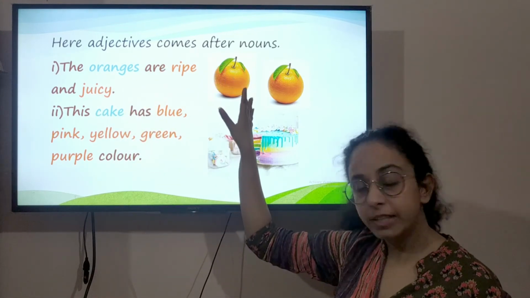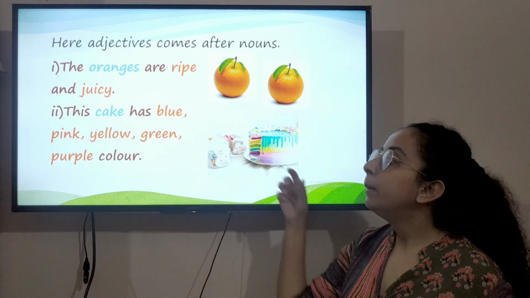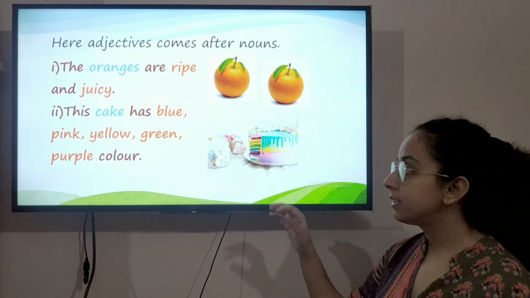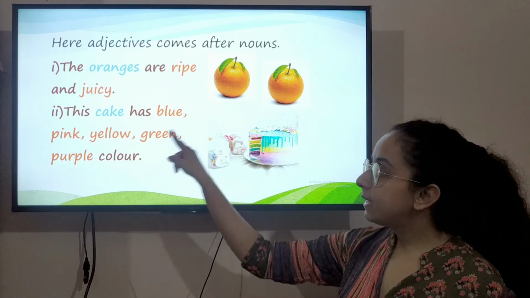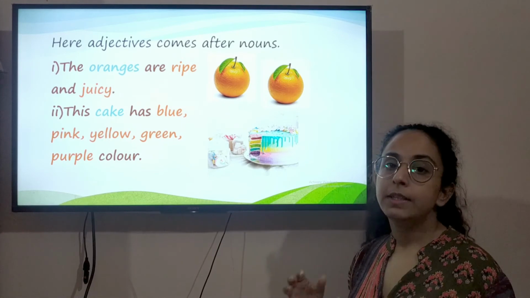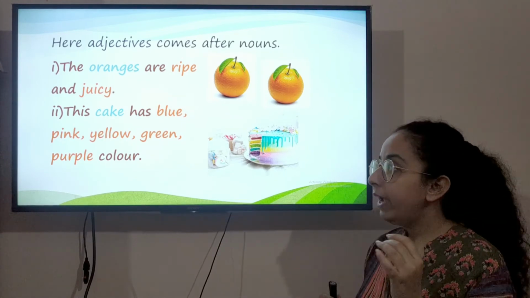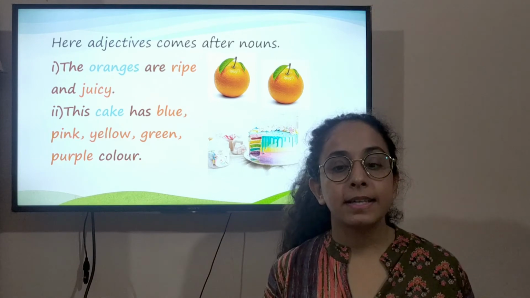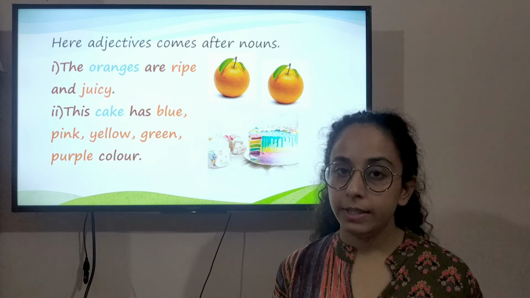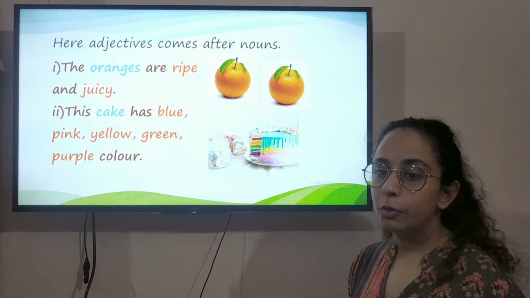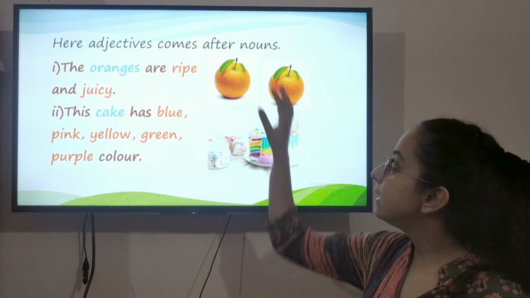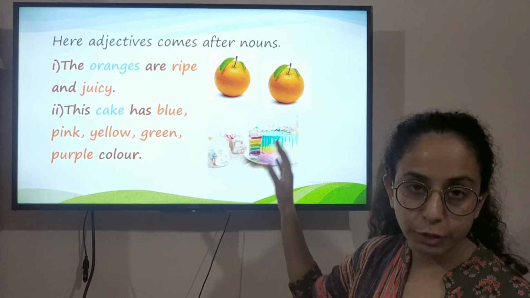This is the adjective. This cake has blue, pink, yellow, and so many colors. It has so many colors. So these colors that are describing the cake, all these colors are adjectives. So every word that describes the noun is an adjective. You can notice that in these sentences, the adjectives are coming after the nouns.